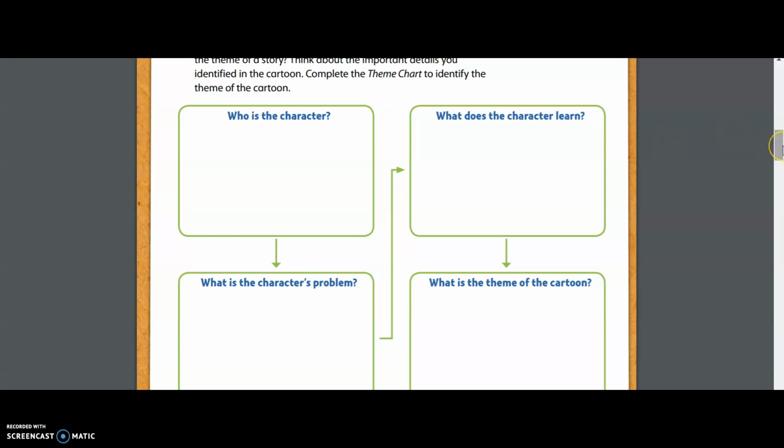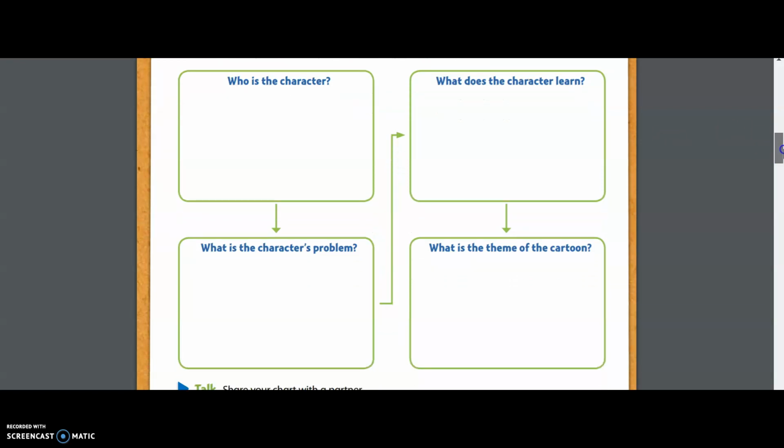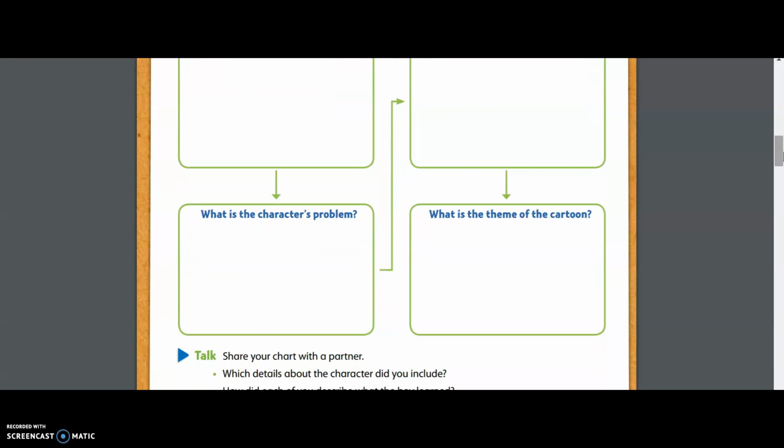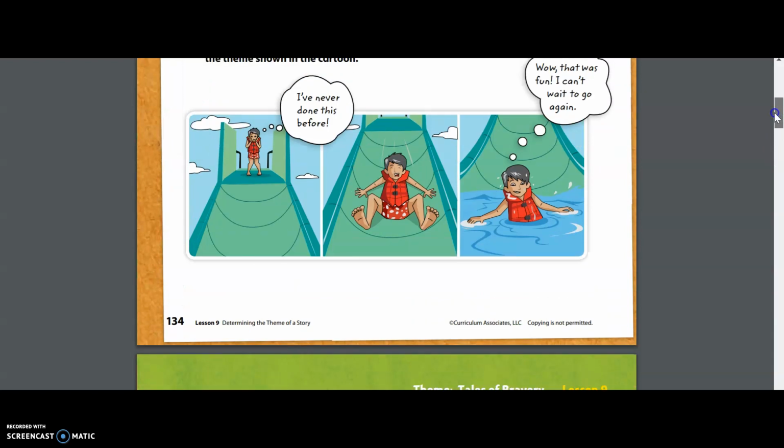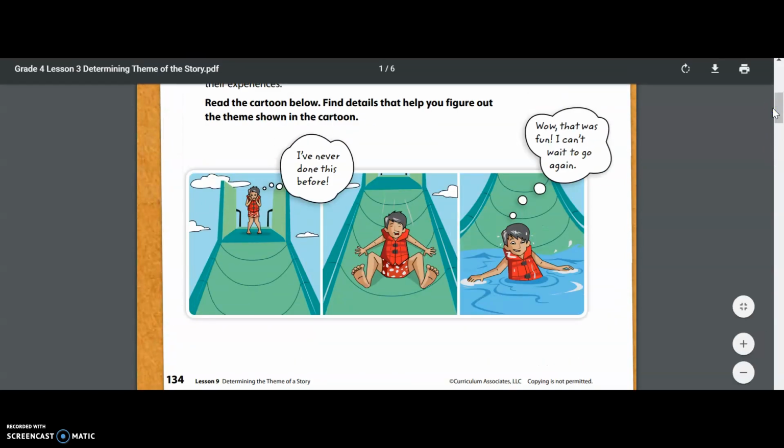So let's follow the arrow down. After who is the character, it tells us what is the character's problem. So now we have to look at our image again and figure out, what is the conflict? What is the issue going on here? If we read his speech bubble in the first caption, it says, I've never done this before. Well, that might be a problem for him.